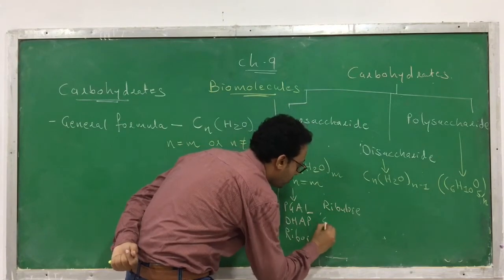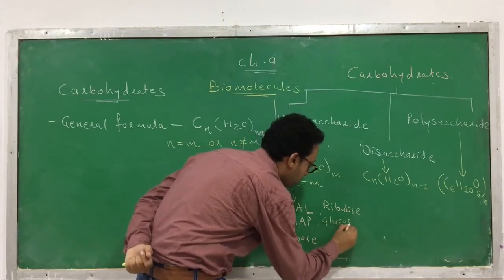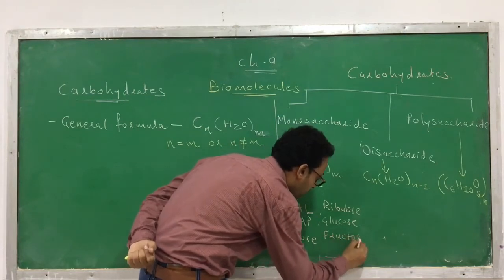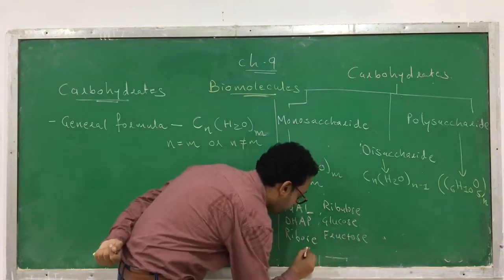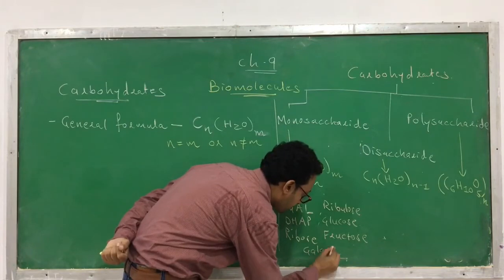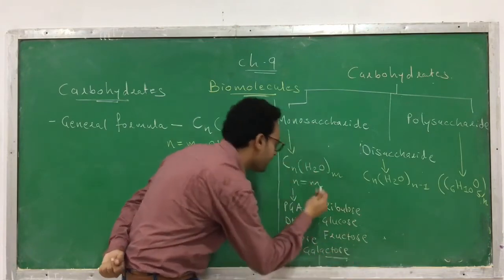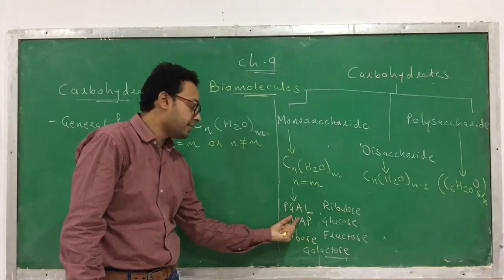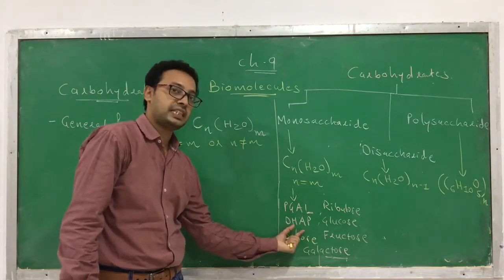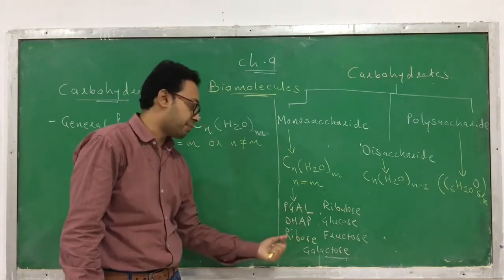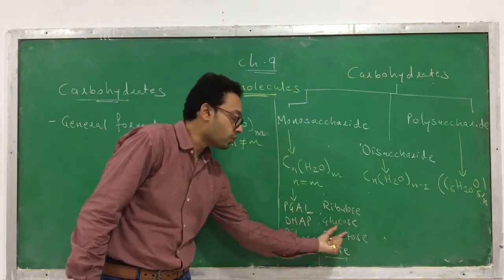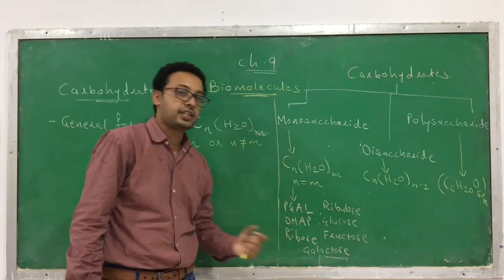Next, glucose, fructose, galactose. These are a few examples of monosaccharide.